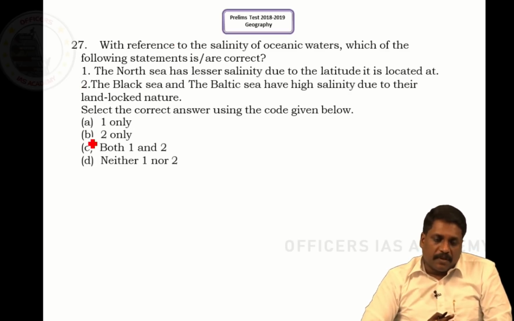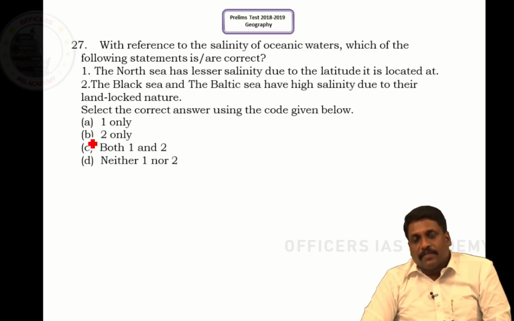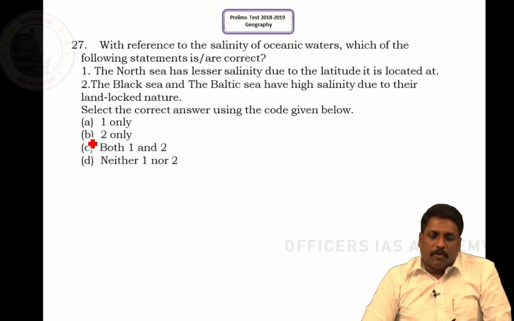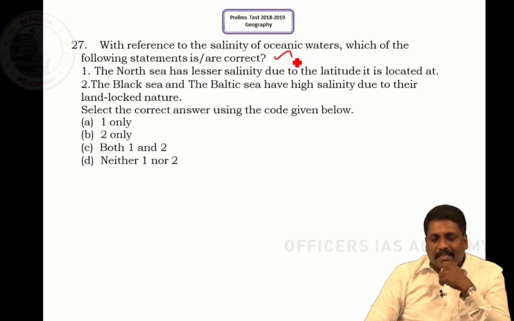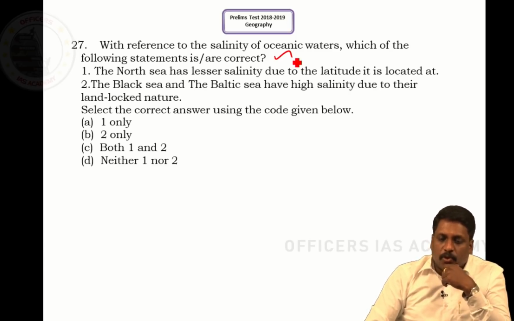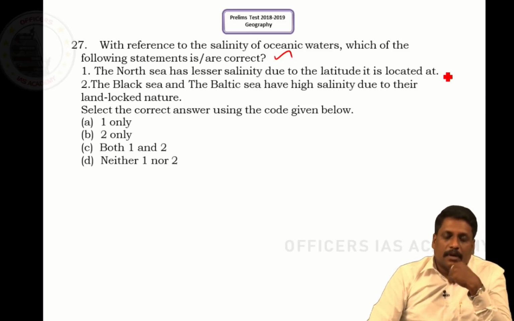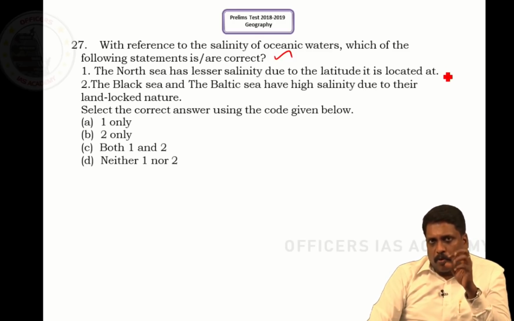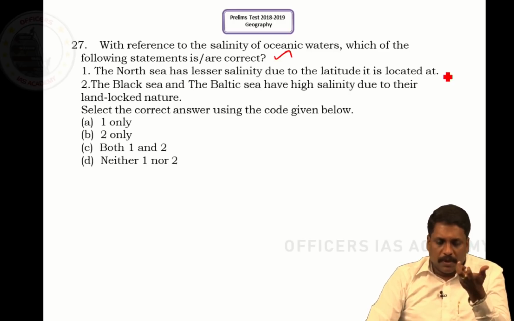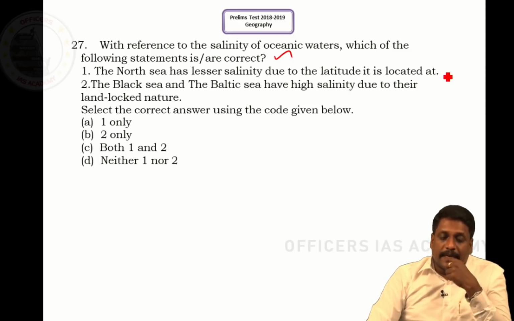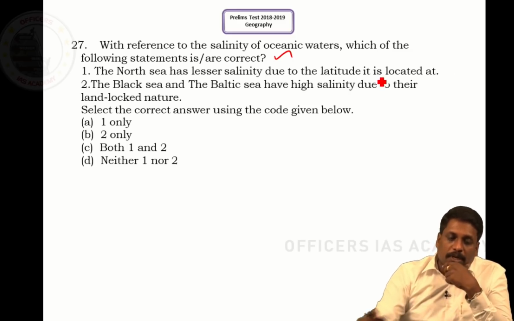Question number 27. With reference to the salinity of the ocean water, which of the following statements is correct? North Sea has a lesser salinity due to the latitude it is located. See, when I talk about North Sea, accepted, yes, North Sea is known for its low salinity, but this low salinity is not because of the latitudinal reasons.